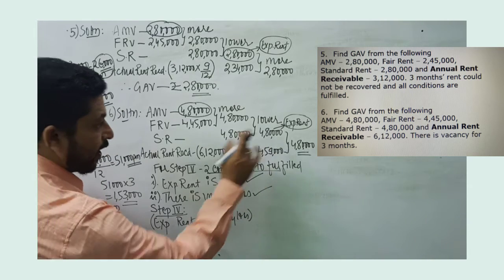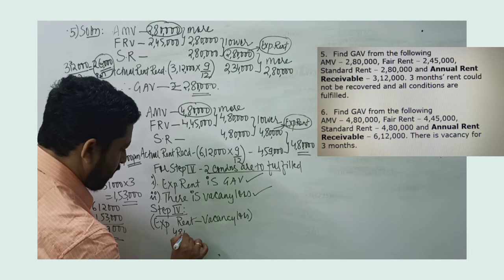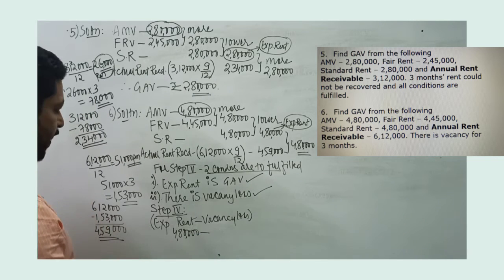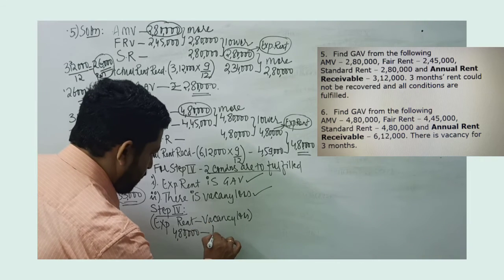So let's understand. Expected rent is 4,80,000, and from that we are going to deduct vacancy loss. Vacancy loss is 1,53,000.